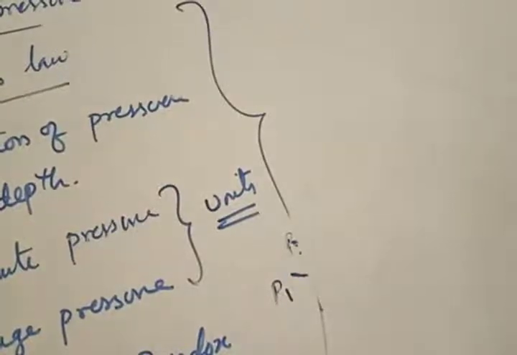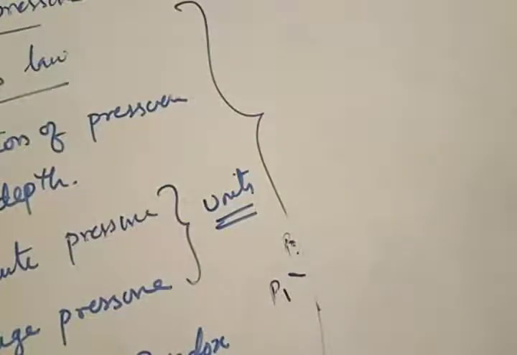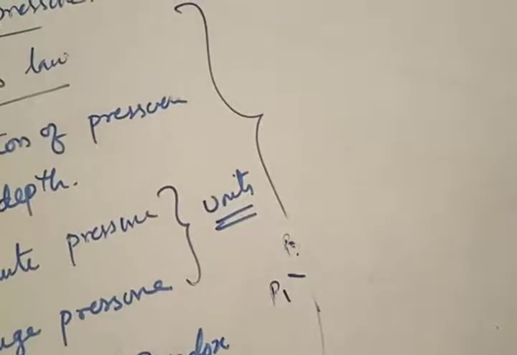How to define Pascal's law? I'm defining it now. You have this definition in your notes also, not to worry, just listen to it from me once. Pascal's law states that the pressure exerted by a fluid will remain the same for all the particles which are at the same height. Who is exerting pressure on the particles? The fluid is exerting the pressure. The whole concept itself is fluid pressure, right? The pressure exerted by the fluid upon its particles will remain the same if all the particles are at the same height.